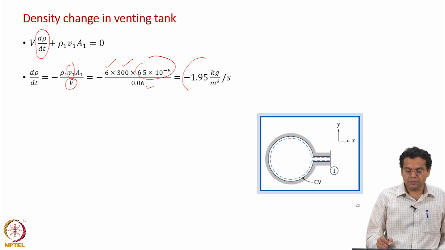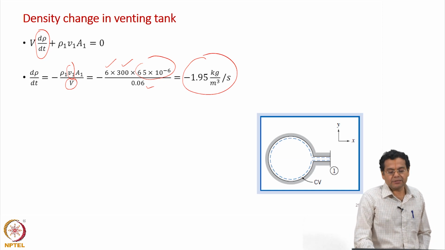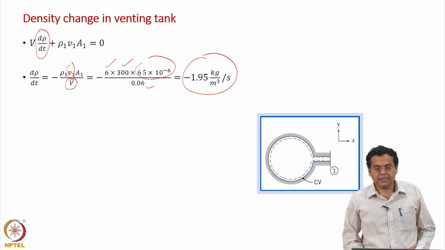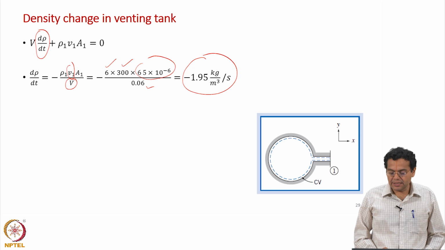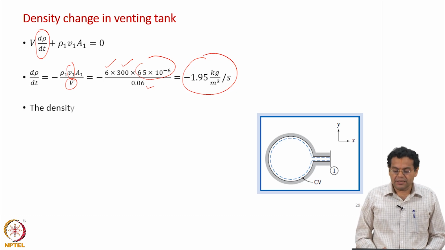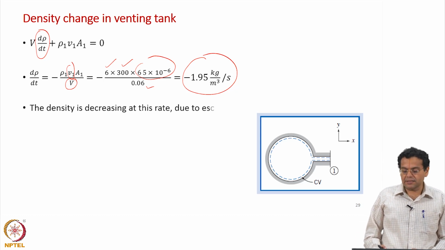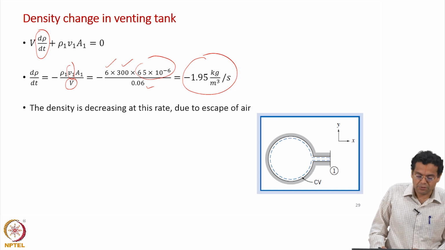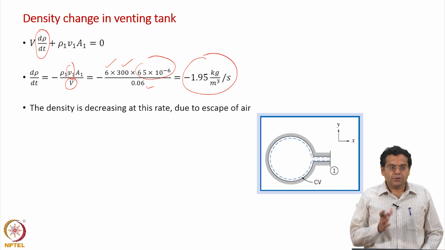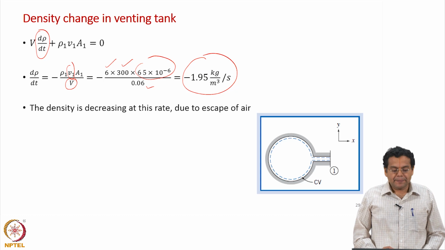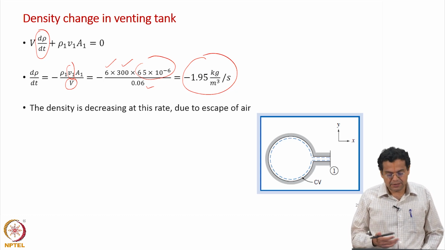So, this gives you the rate at which density keeps changing. Of course, obviously it should decrease, because air escapes, and it decreases roughly at the rate of 2 kg per meter cube. So, the density is decreasing at this rate due to escape of air. Once again, a very simple example to demonstrate the unsteady state term, all others are something known to us from the previous examples.